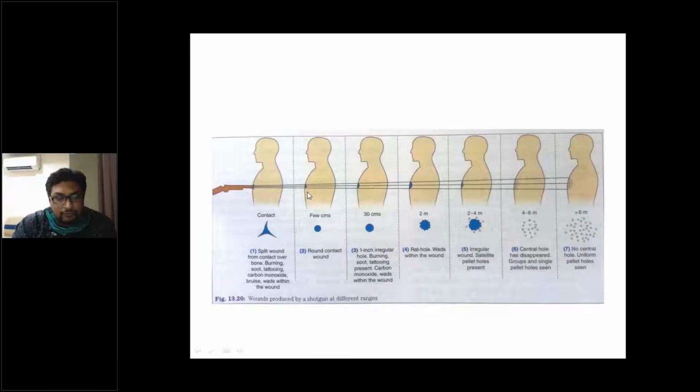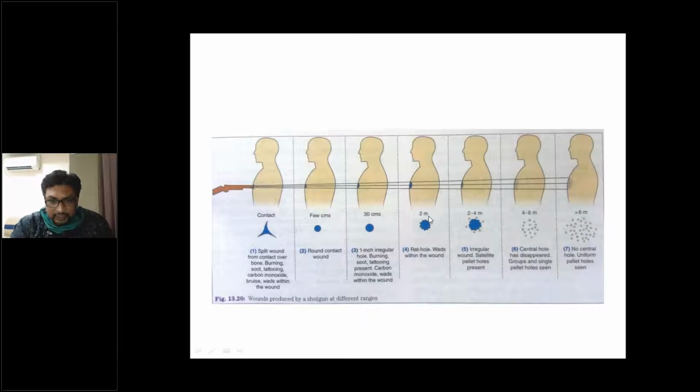If the victim is a few centimeters away from the muzzle end of the gun, then round contact wounds can be produced. And if the victim is about 30 centimeters from the muzzle end of the gun, then again slightly round wounds of larger size can be produced.